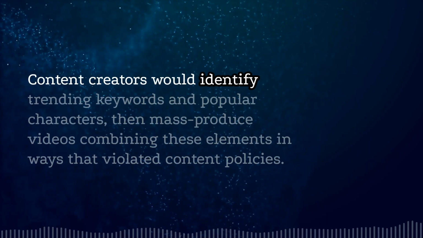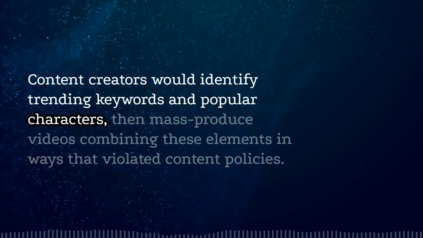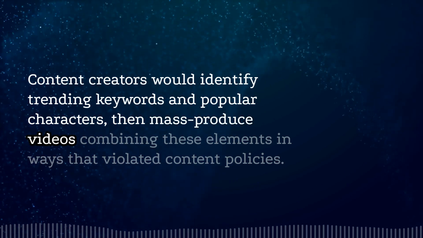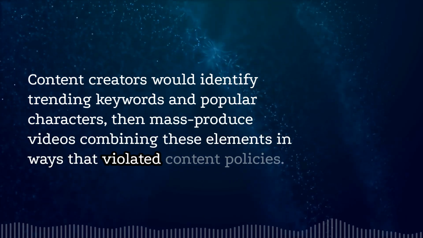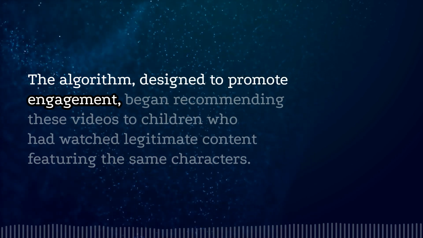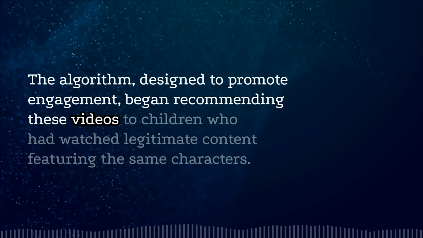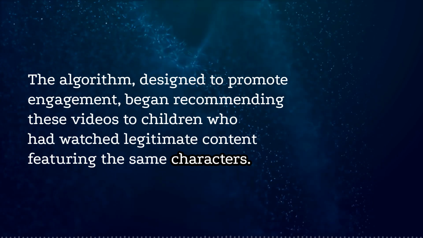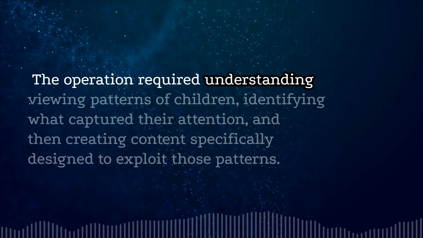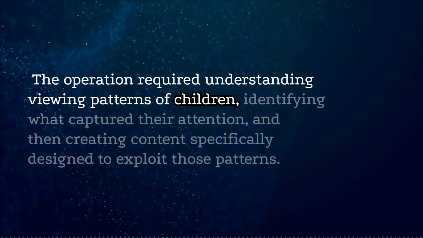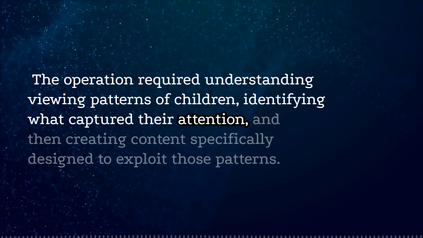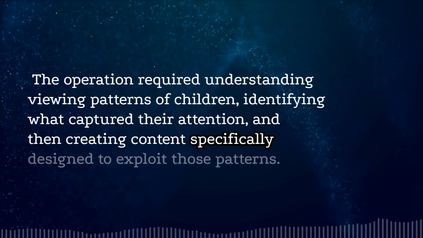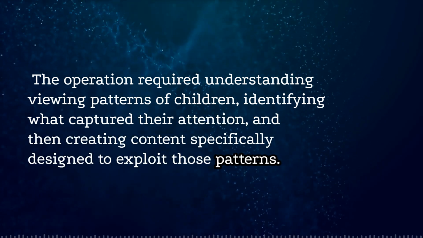Content creators would identify trending keywords and popular characters, then mass-produce videos combining these elements in ways that violated content policies. The algorithm, designed to promote engagement, began recommending these videos to children who had watched legitimate content featuring the same characters. The operation required understanding viewing patterns of children, identifying what captured their attention, and then creating content specifically designed to exploit those patterns.